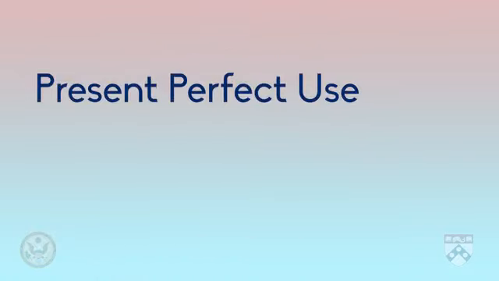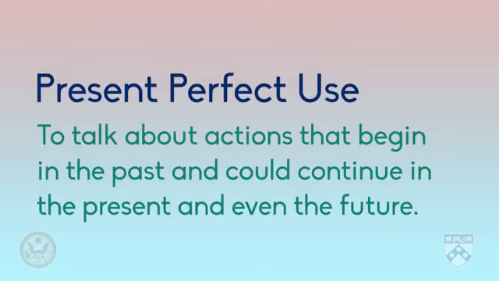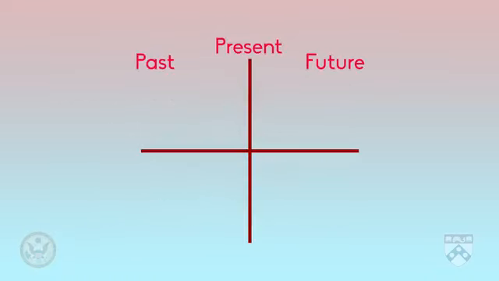Now let's talk about how to use present perfect verbs. There are many ways to use this tense, and we'll talk about one of those uses now. We often use the present perfect to talk about actions that begin in the past and that could continue into the present and even the future. Let's look at some examples.